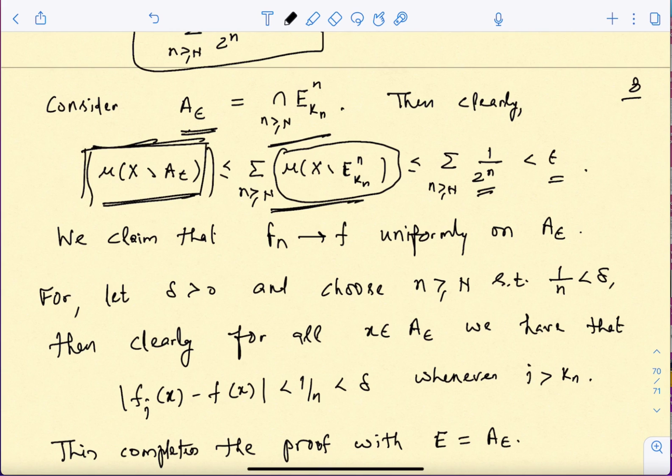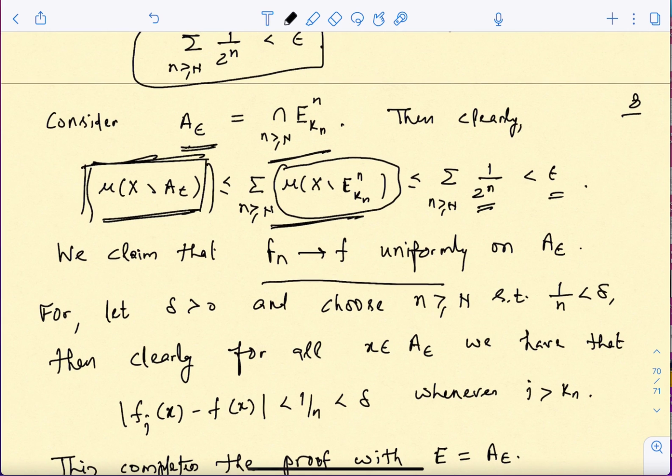Okay, so now we claim that on this A epsilon the convergence is uniform, and in fact this is easy because it is chosen as the intersection of sets where you had the pointwise convergence. So here taking the intersection just to make sure that things happen for everything. That is the property of intersection, correct? So that will imply the uniform convergence.